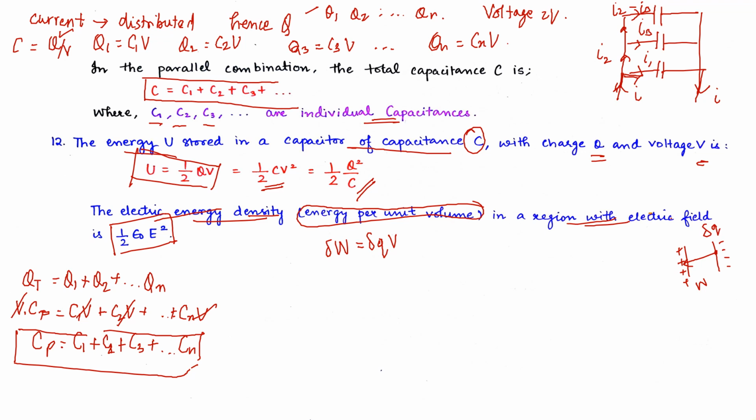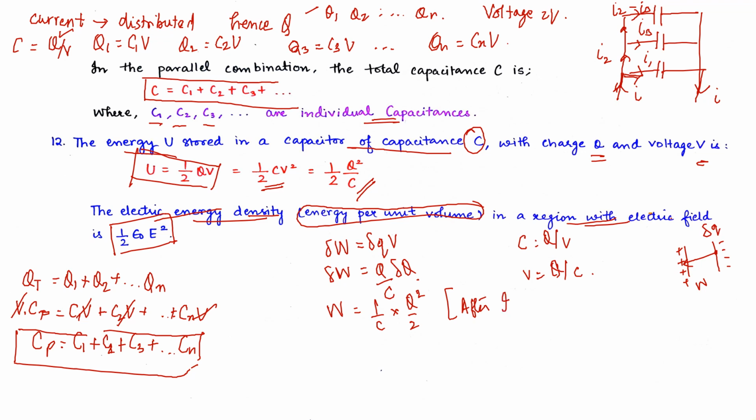This potential can be written as, as we know, V equals Q upon C. So we'll write it here: dW equals Q upon C into dQ. We will integrate this and we will get W equals, after integrating, 1 upon C into Q square upon 2.